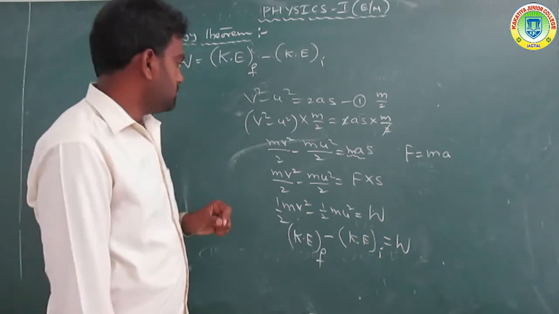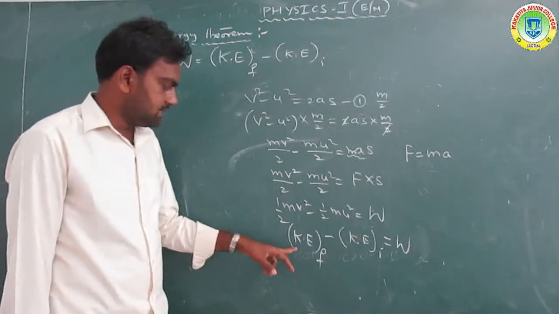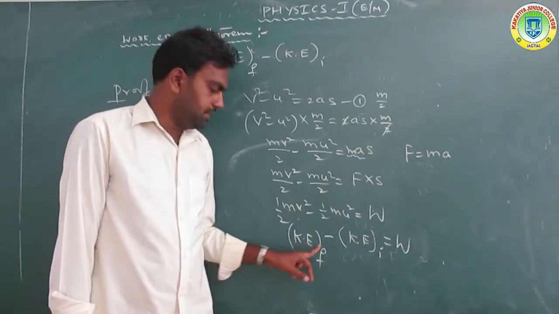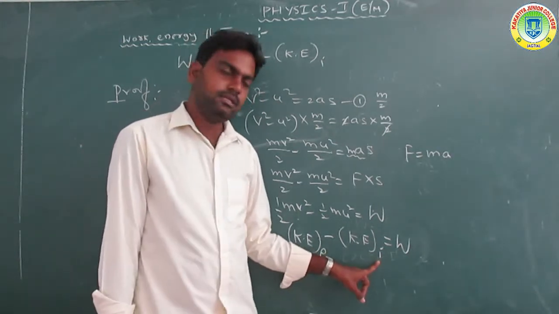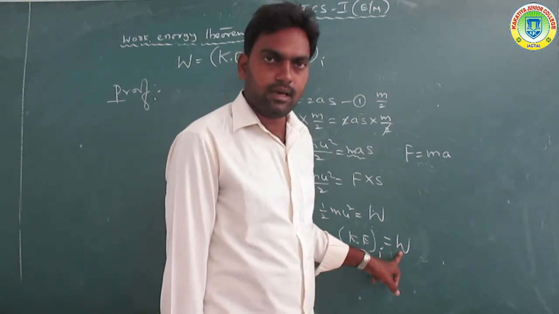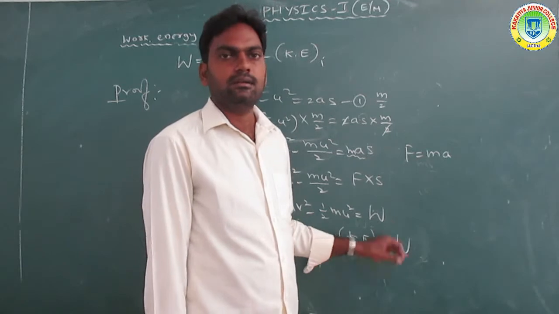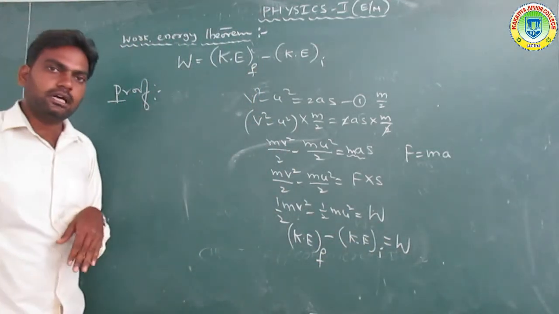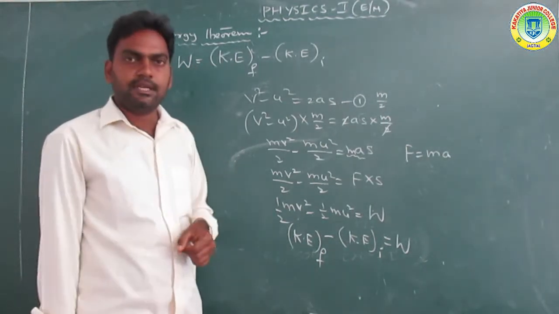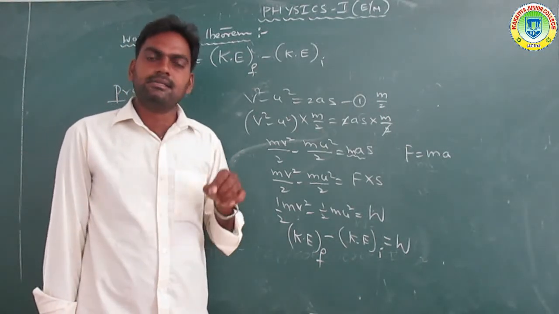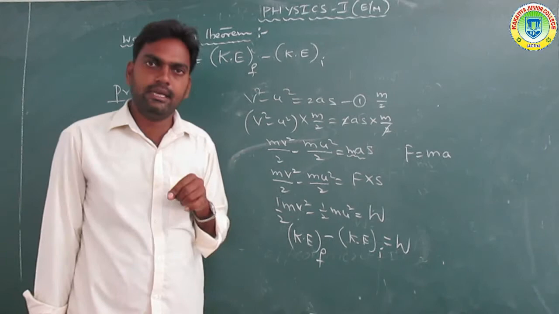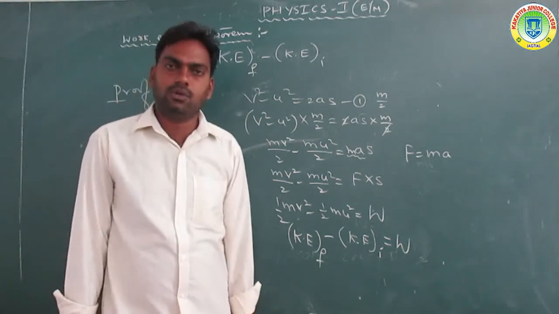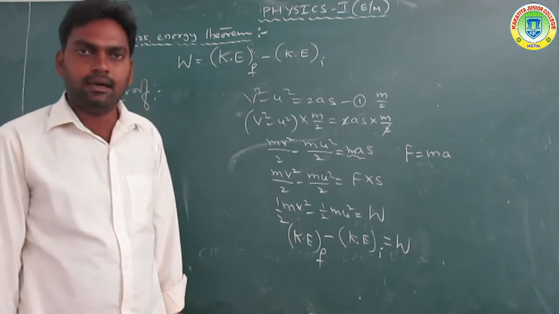So the final kinetic energy minus the initial kinetic energy is called the work done. What is the work energy theorem? The work done by the resultant force on a body is equal to the change in kinetic energy.